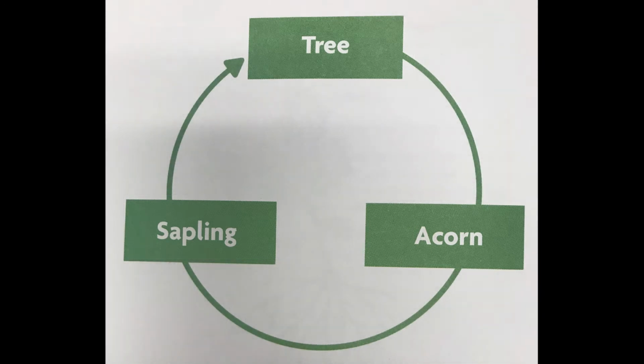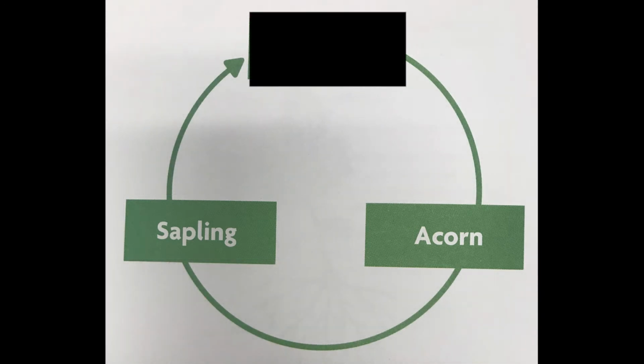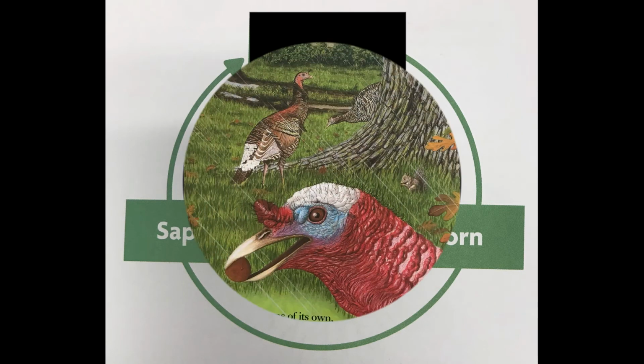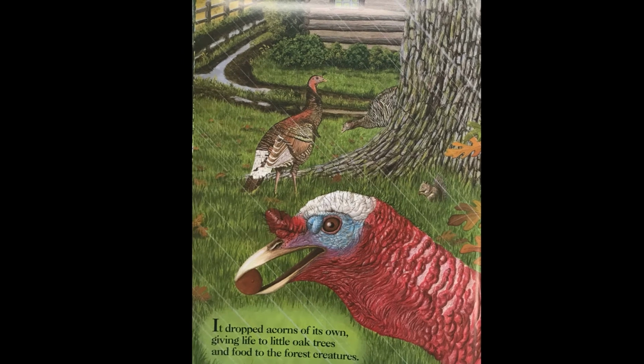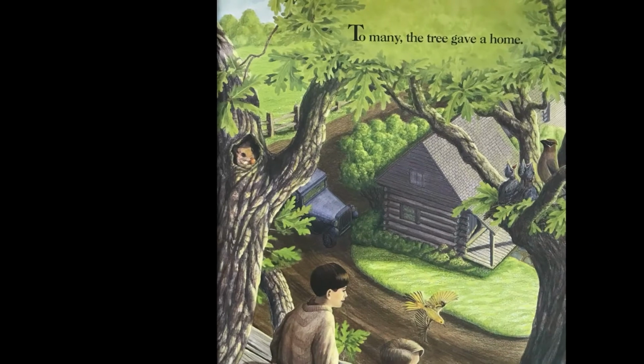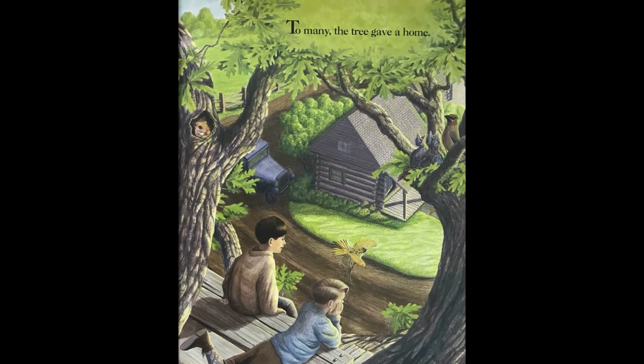But what happens when the tree gets old and has to die? Let's find out. It dropped acorns of its own, giving life to little oak trees and food to the forest creatures. All right, so we know that the big tree is grown up in the last page that we read yesterday, and then today we see that it's dropping acorns just like the life cycle says. And these acorns, the animals of the forest are eating up, aren't they? To many, the tree gave a home. Look at this picture. Can you find some animals that live in the tree and make it their home?